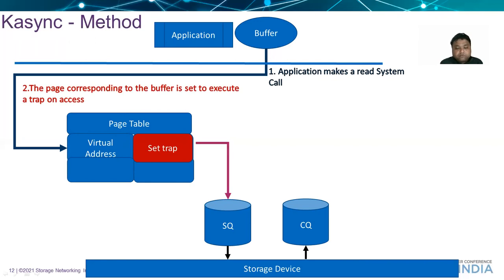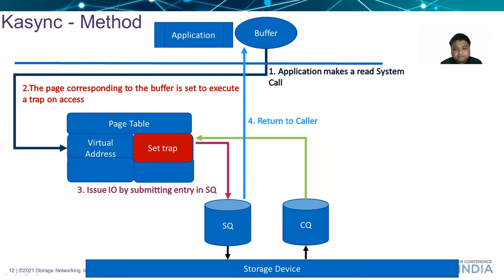Going forward, we issue the IO and submit a submission queue entry to the device drivers. We return back to the application saying that the IO was successfully completed. When the actual IO response arrives, we restore the page property.